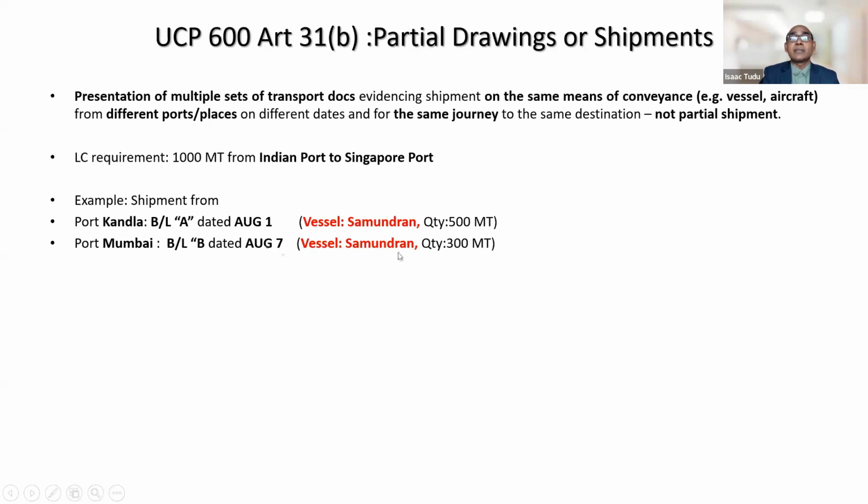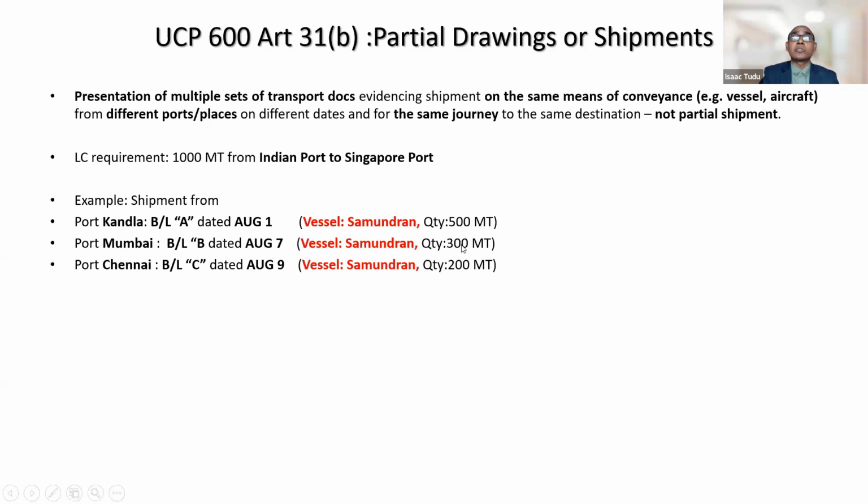On 7th, 300 metric ton was loaded. Another bill of lading B was generated. Now the same vessel, Samudran, reaches Chennai. At that time, 200 metric ton was loaded on August 9th and bill of lading C was generated. So all three bills of lading have been presented under one presentation.